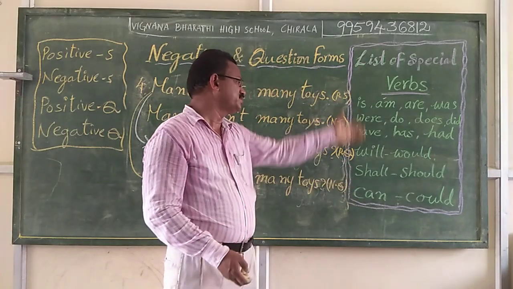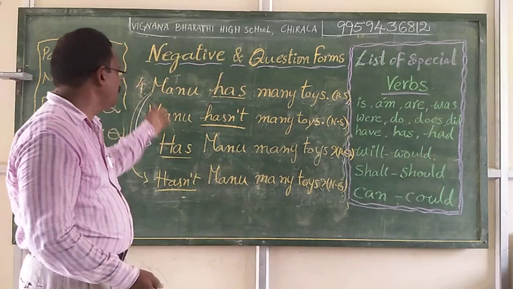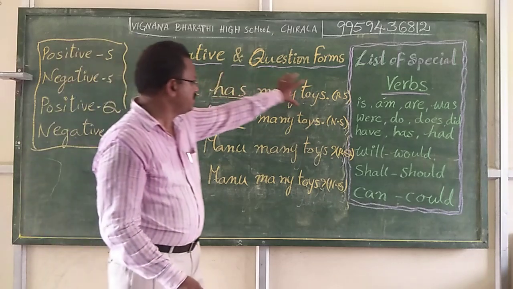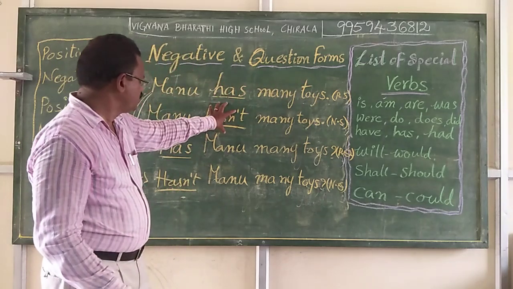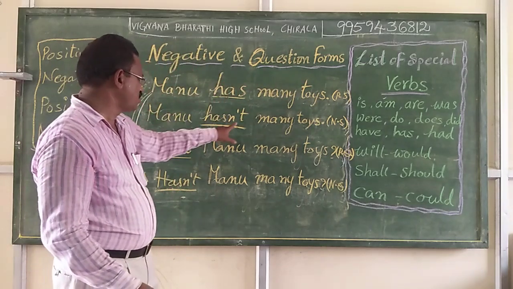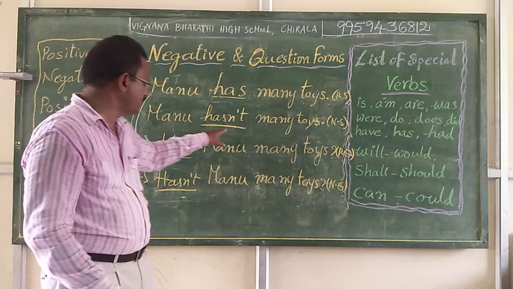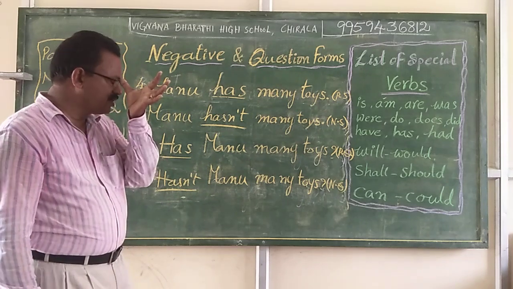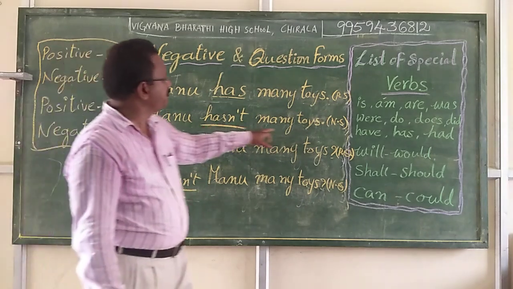If the special verbs or auxiliary verbs are there in the sentence, direct changes. Here, Manu has many toys. We brought a change in the part of the verb, has not. Manu has not many toys. Just he has only either one or two toys. That is why Manu hasn't many toys.